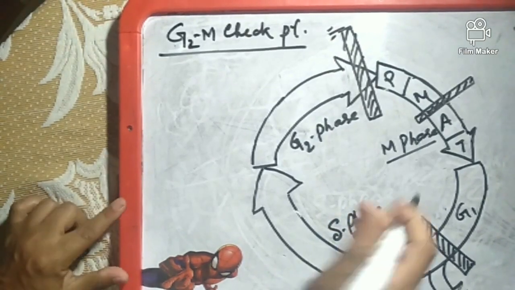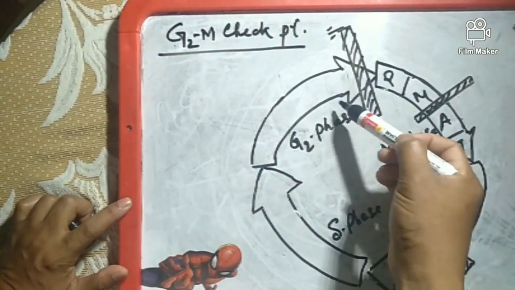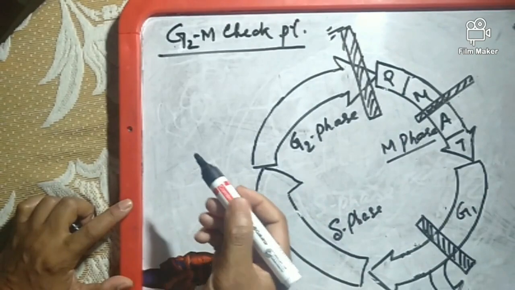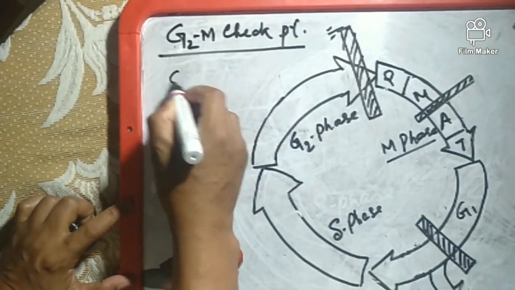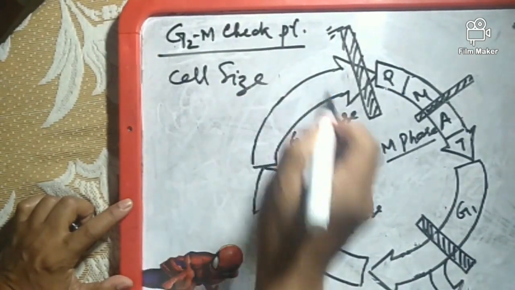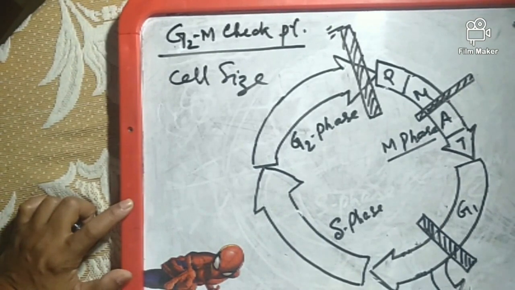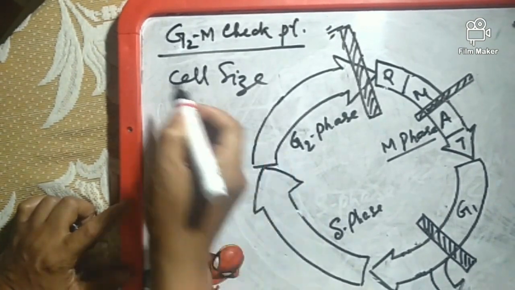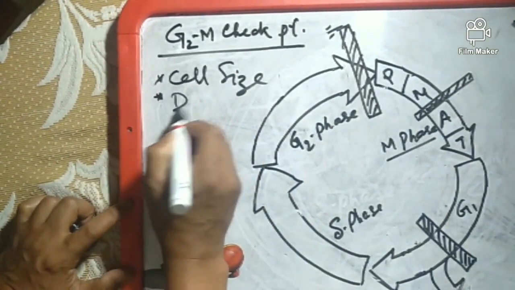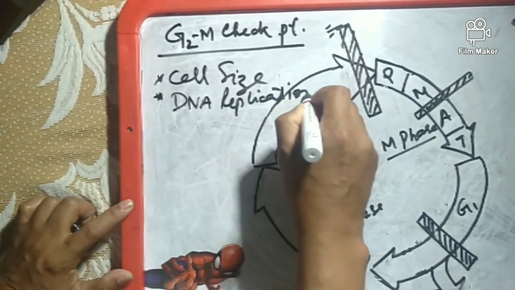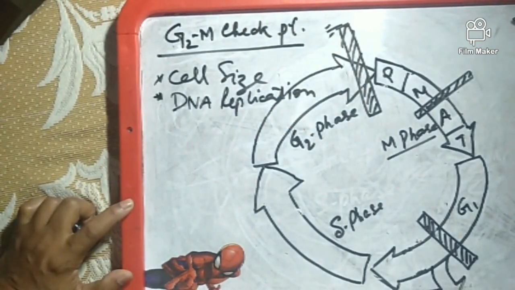The G2M checkpoint, which is here in the middle of G2 phase and M phase, checks for cell size, whether the cell has attained a complete size that is eligible for division, and then next is DNA replication, whether all the DNA in all the chromosomes have been replicated or not.